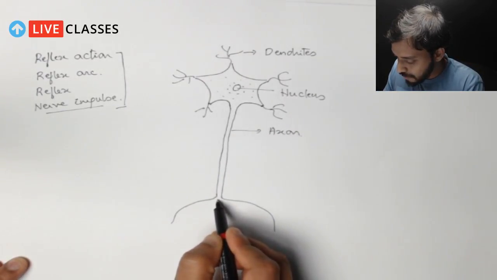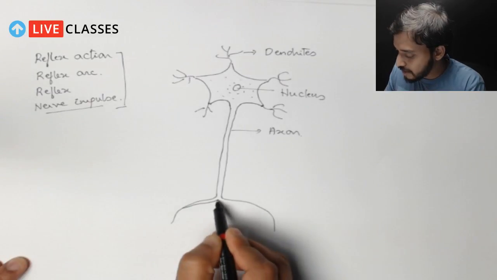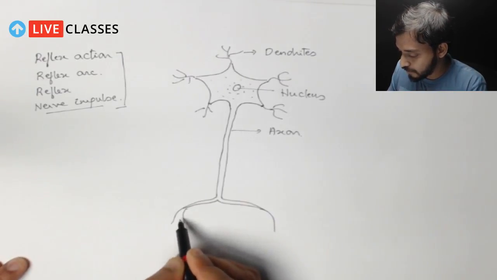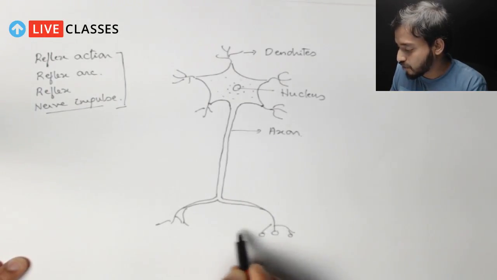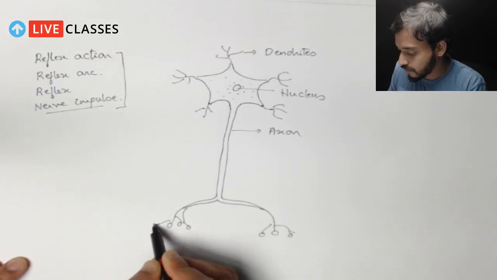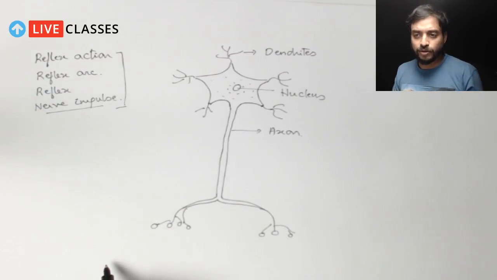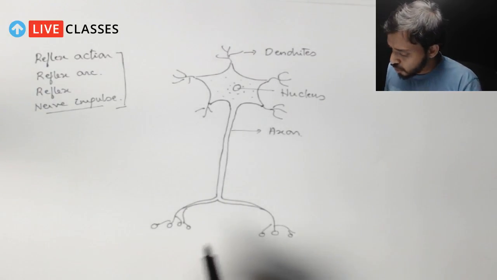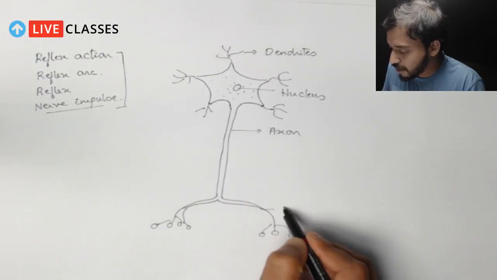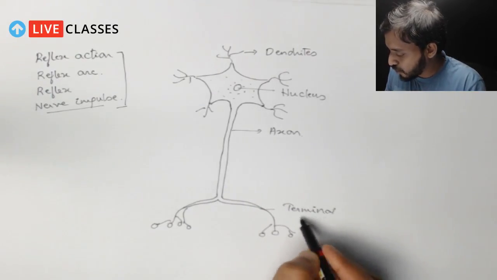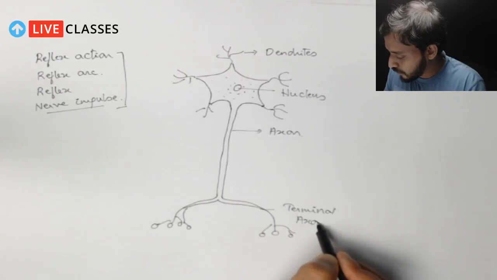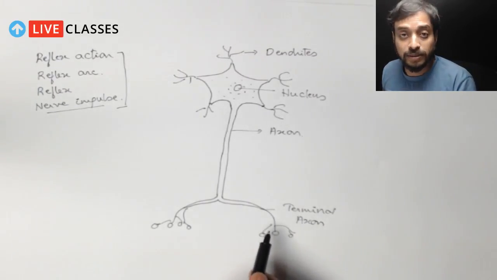Again, what happens here, we see some sort of branching over here, and there are certain bulb-like structures, nodes or bulbs, you can say. This is actually called the terminal axon. Okay, this is called what? Terminal axon.